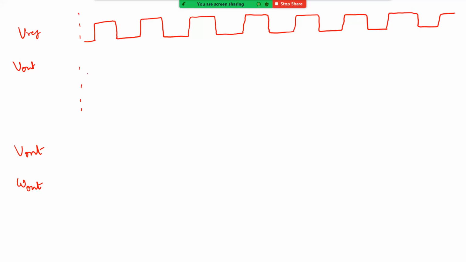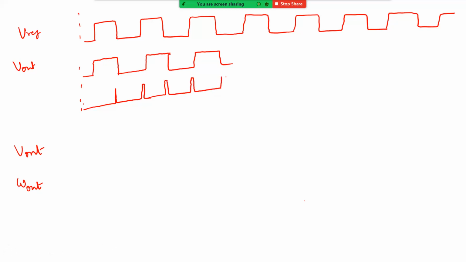As I mentioned, let's say it is slightly slower, and therefore my phase detector will have a small pulse here and a very small impulse here, and then some slowly increasing width and so on.